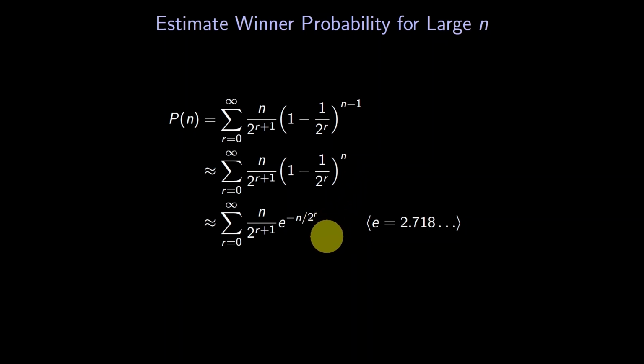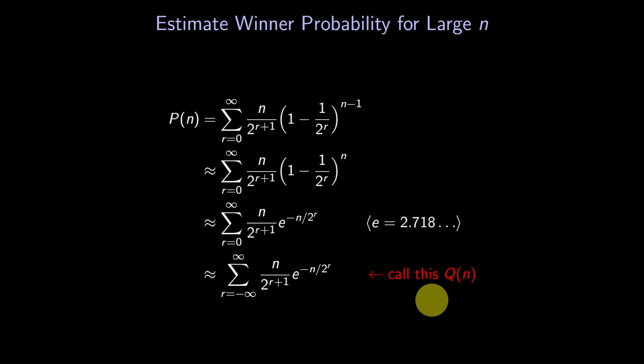Finally, instead of having r go from 0 to infinity, we'll allow r to go from negative infinity to positive infinity. That seems like a weird move, but it makes our sum more symmetric. That change is only exponentially small. This final sum is important enough that we'll give it a name. Let's call it Q of n. The three approximations here are good enough that the limiting behavior of Q is the same as the limiting behavior of P. So let's understand Q better.